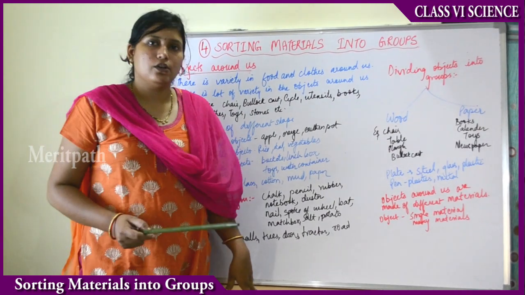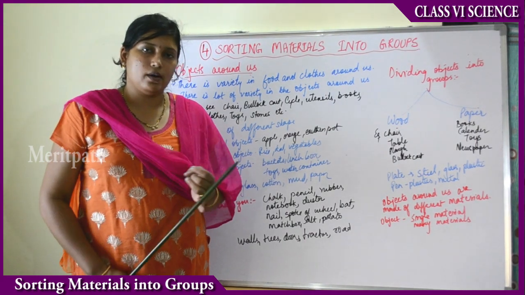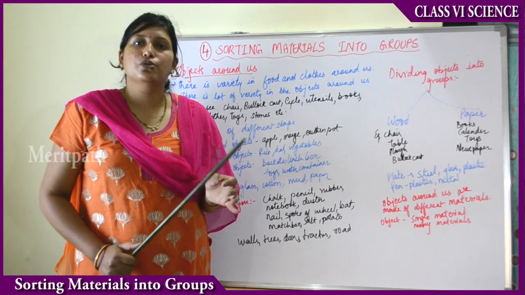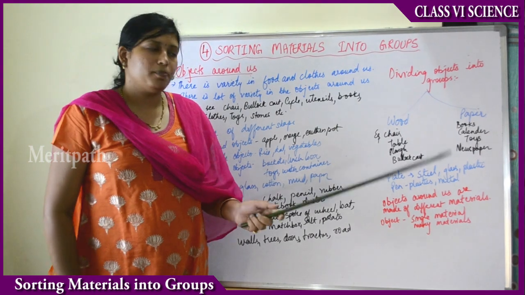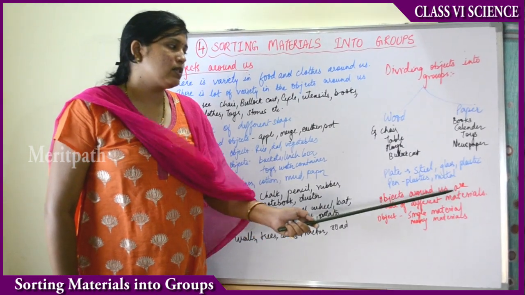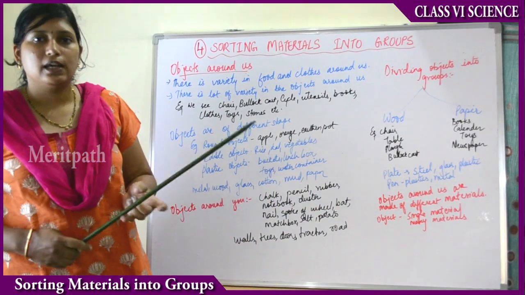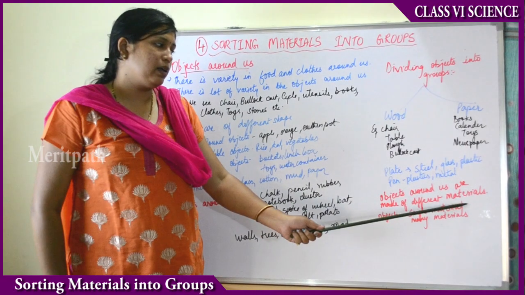Then what else you see? Your school bags. The school bags are also made up of fabric, either cotton fabric or jute fabric. Then your shoes. Your shoes can be made up of leather. Like this you see variety in the objects around you. So we can conclude that the objects which we see around us are made up of different materials.